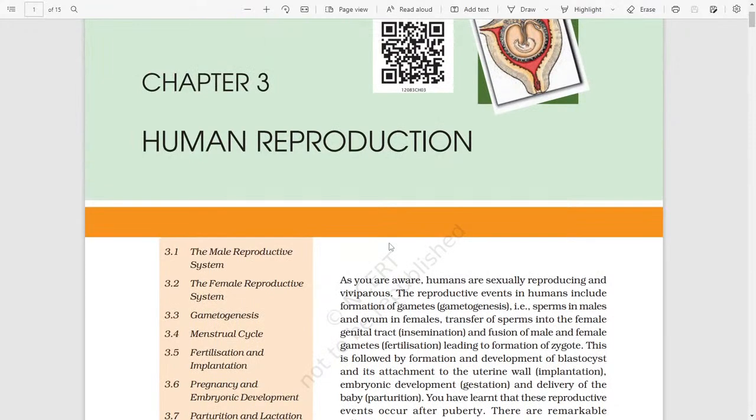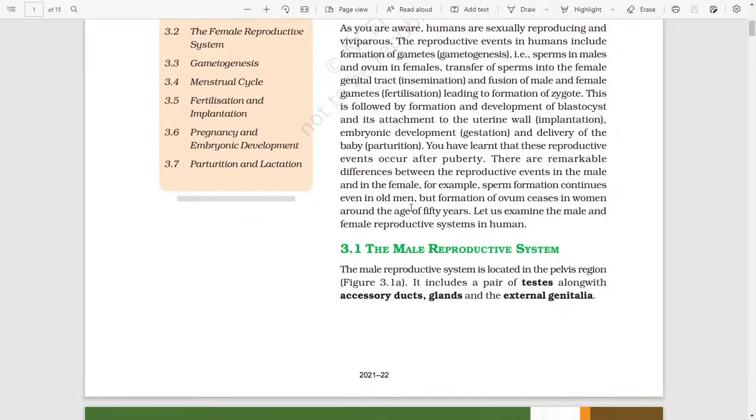Chapter 3: Human Reproduction. Are you aware humans are sexually reproducing and viviparous?